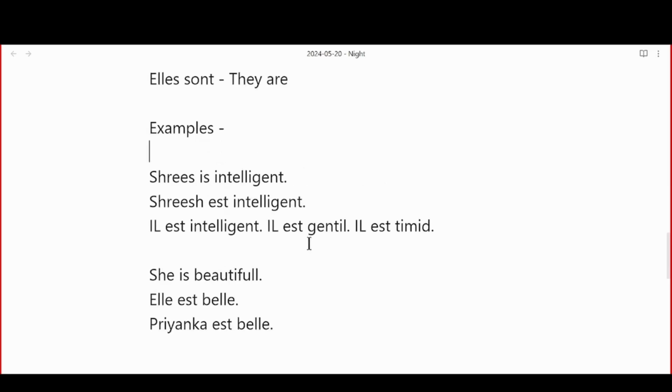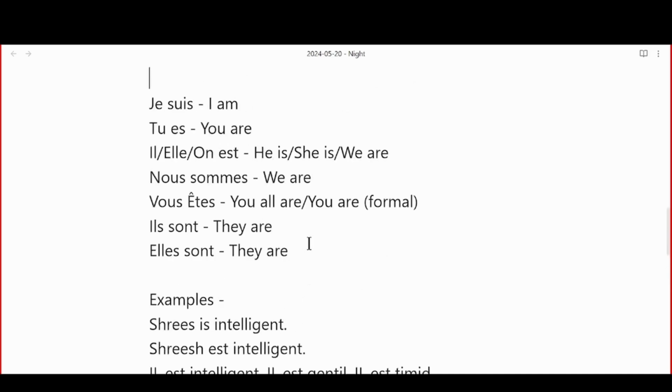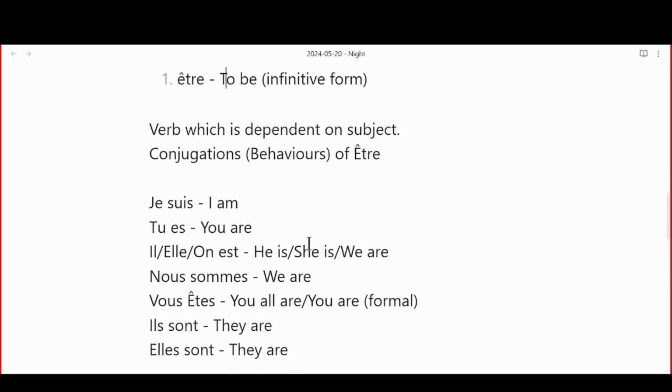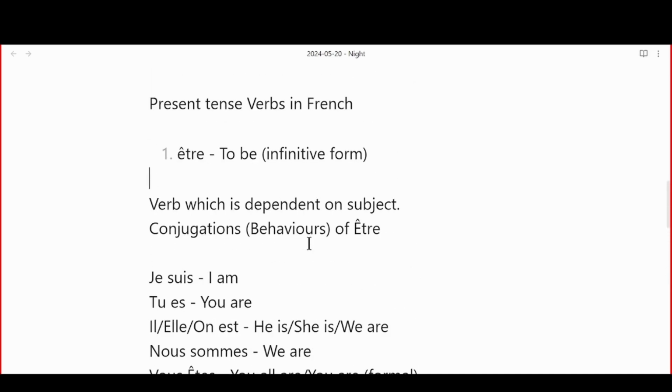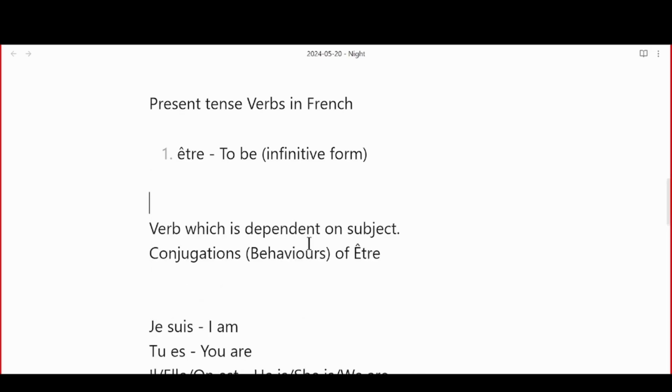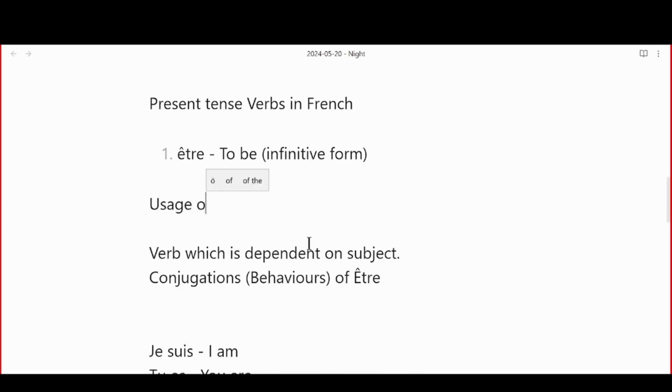All good? Okay. So let's make some sentences. And also, guys, I'll give you a usage of être. Very important. Note it down. When do we use être?